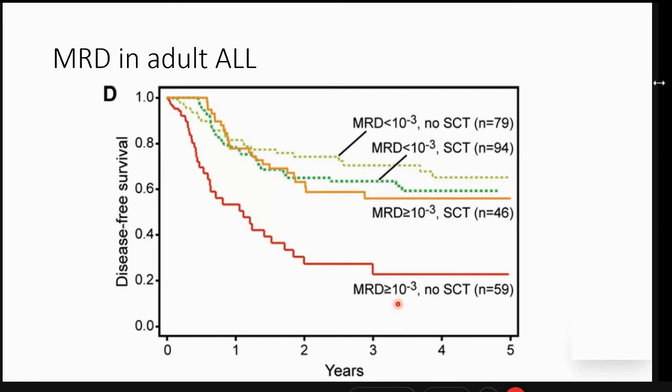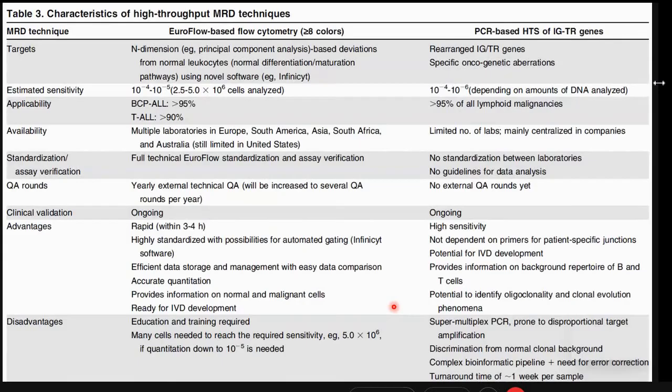But when it was MRD positive, the transplant made a tremendous difference. So if they were taken up for transplant, the survival was almost close to 60%, whereas if they were kept on only salvage chemotherapy, their outcomes at 5 years was around 20%. So this MRD data was put onto their graphs as a retrospective study. So with this, we can clearly say that now all of us who are practicing or who are treating adult ALL patients should use MRD. So the take-home message is we should use MRD. It's one of the most important prognostic tools.